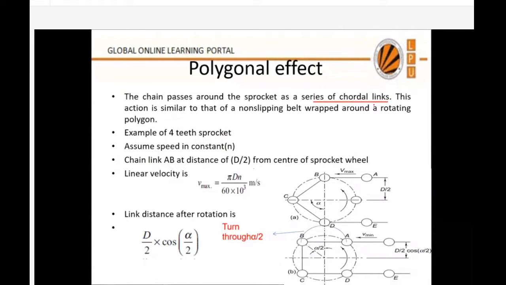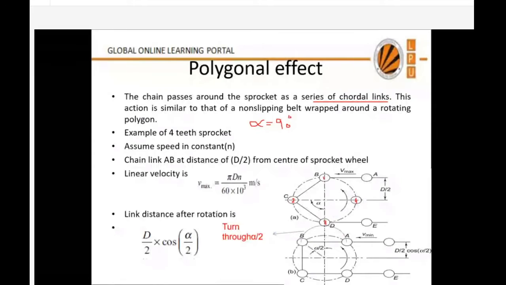Right. Now let us consider a sprocket having 4 teeth only. 1 tooth, 2 teeth, second one, third one, fourth one. Can anyone tell me what will be the pitch angle in this case? In order to explain this polygonal effect, I assume a sprocket having 4 teeth only. That will give you a clear indication of how the velocity is changing. When the chain is wrapped over this sprocket having 4 teeth only, what will be the pitch angle? 90 degrees. So you can see here, the angle between two teeth is 90 in this figure. So alpha will be 90 degrees.